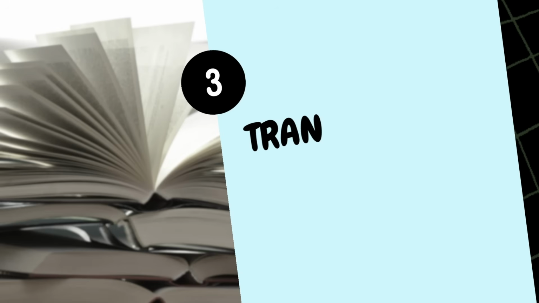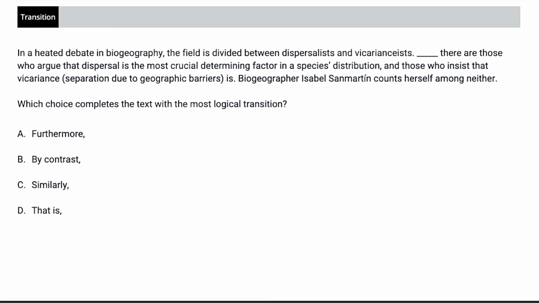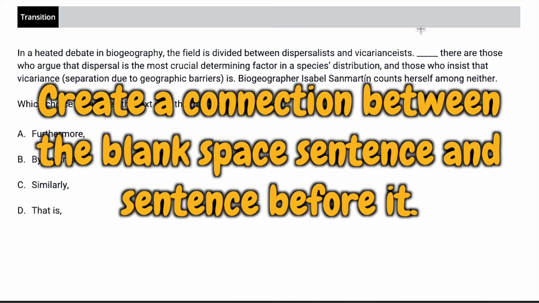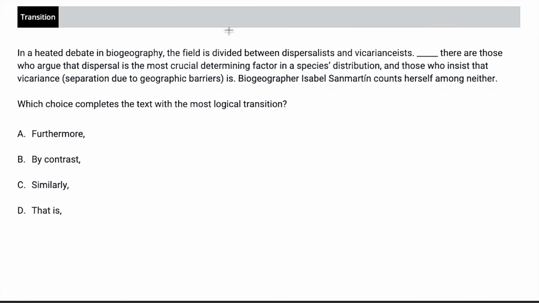Next up, we've got transitions, and you will definitely be encountering more than one of these. And what's cool about these is there's really only one type. It's a transition question. There's no variation on it. So what we want to do is focus on the sentence before the blank space and the sentence that contains the blank space. And we want to create a connection between them. So we have, in a heated debate, the field is divided between this thing and this thing. And then it says, there are those who argue that da da da, and those who insist that da da da.